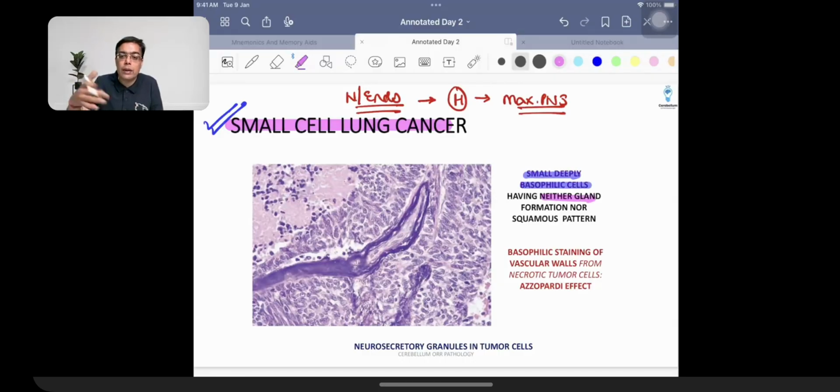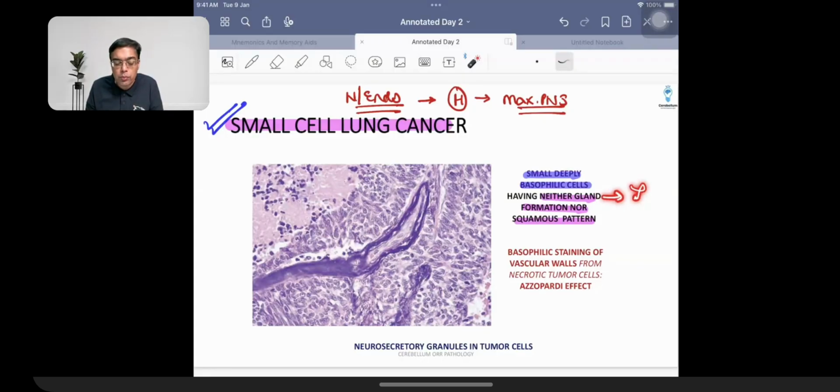Right. So I said, I'm just going to be highlighting what is important for you to remember, that these are examples of small basophilic cells. These are having a high rate of mitotic activity, and these cells are going to be highly aggressive in nature. There is no gland formation. Gland formation adenocarcinoma mein hota hai. That is what you need to remember.